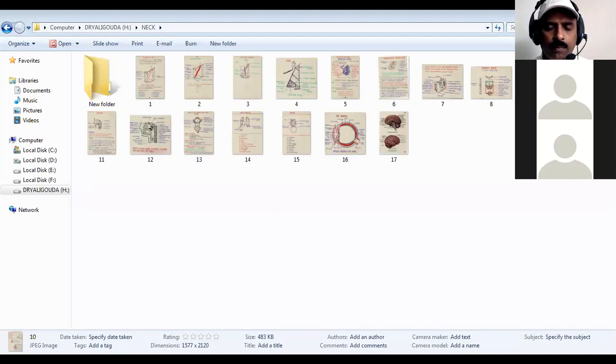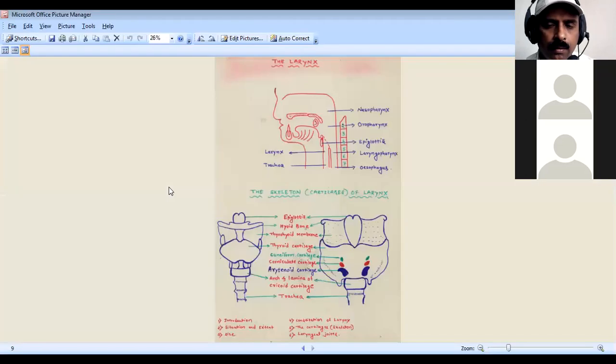Then, if any foreign object enters the larynx, it causes severe cough to expel it out. All these you have to know for the pharynx and larynx.